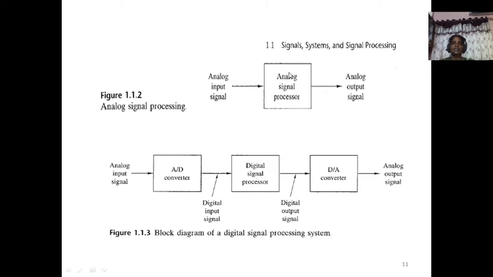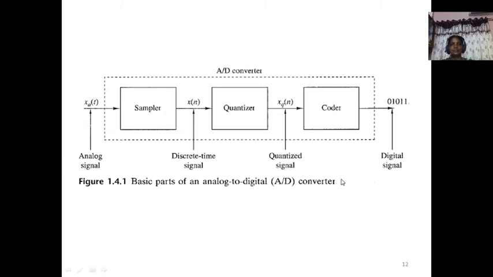When you are utilizing an analog signal processor, no problem. The input is analog, and the output is analog. When you are utilizing digital signal processing, we have to convert this analog input into digital form by using A to D converters. Later, once the signal has been processed by this digital signal processor, we have to convert that digital data once again into analog form by using a D to A converter.